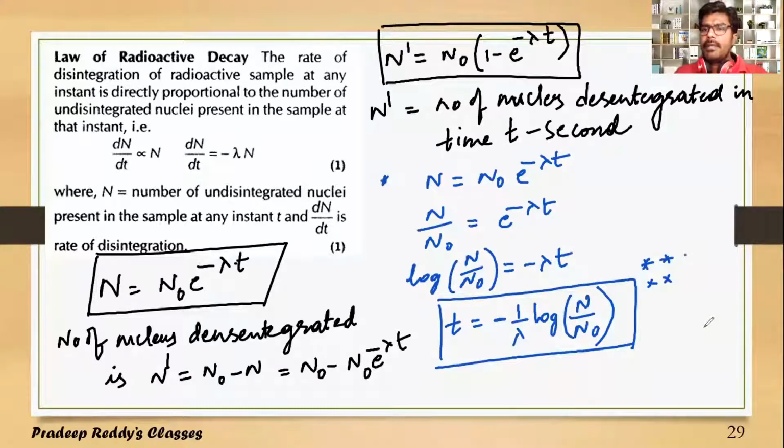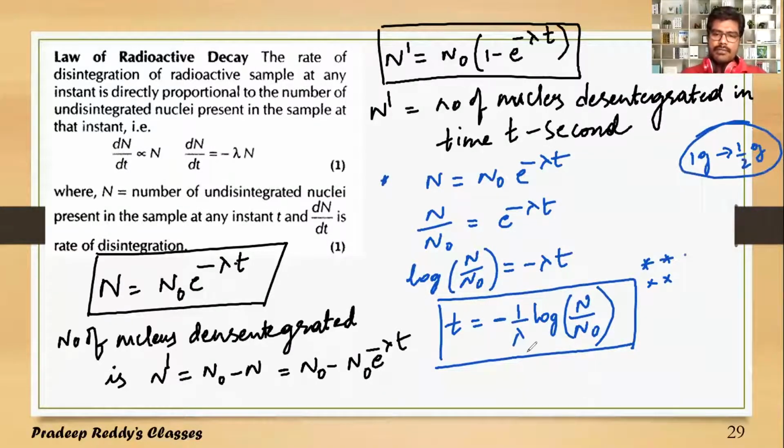Say, calculate the time taken to disintegrate 1 gram of sample to half a gram. You can use this relation. You can take this time equation and find out in how much time 1 gram of sample undergoes disintegration to half a gram.